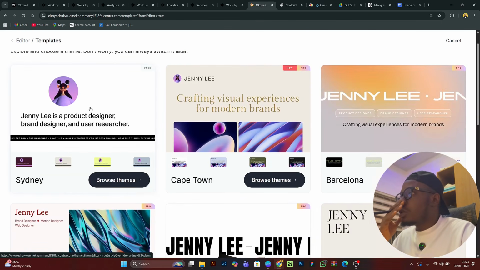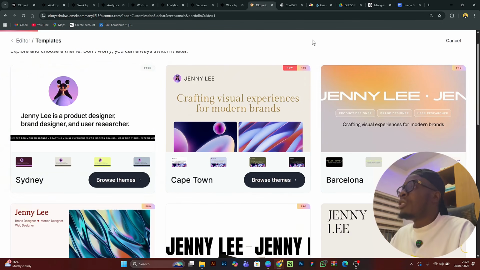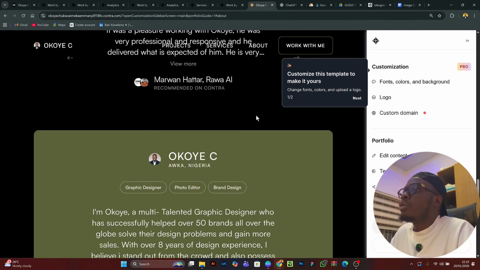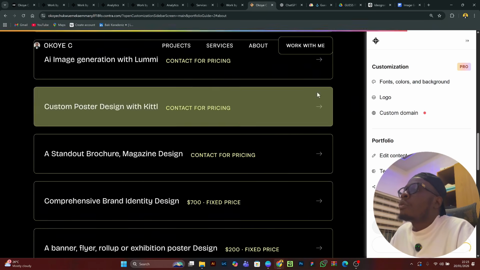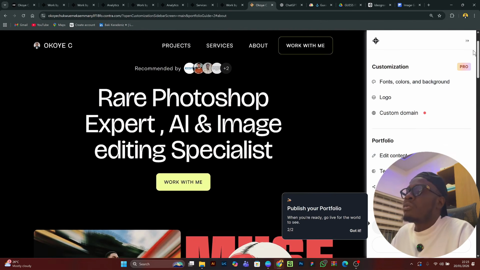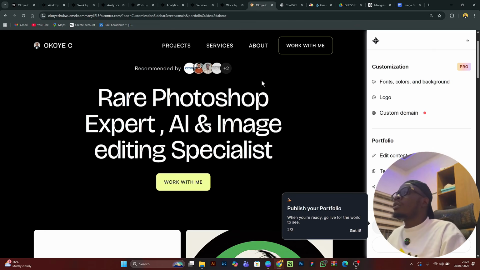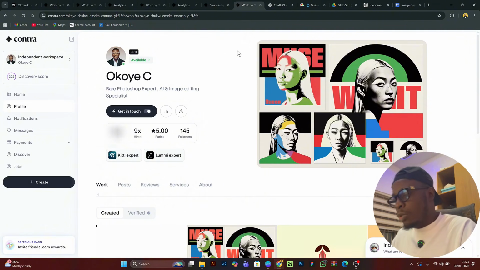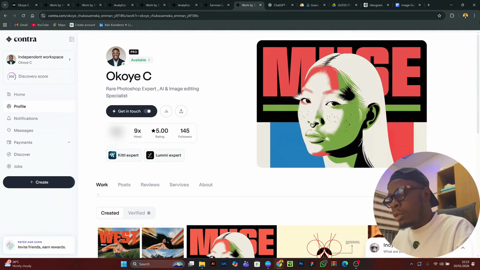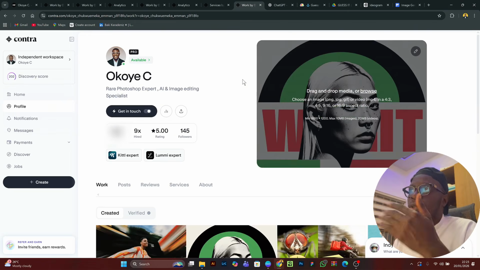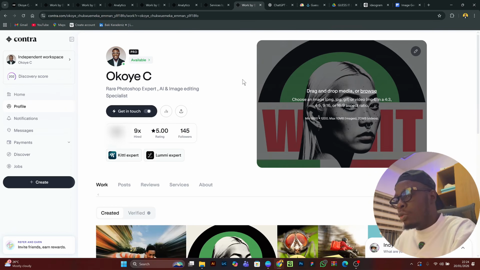You can choose from a lot of themes. It's no big deal; you can just use one to make your page look good. This is the one I chose. I'm not a big fan of most of their themes, but at least it looks fine. Maybe just do it for the sake of the points and the rest. Just go through the templates, use anyone you need, and it's your portfolio. Clients can view it, so don't just leave it that way. Make sure you select something nice, because clients do view those profiles.